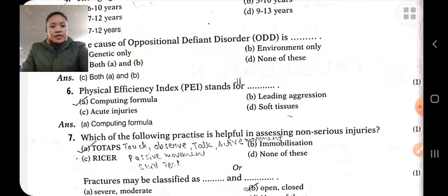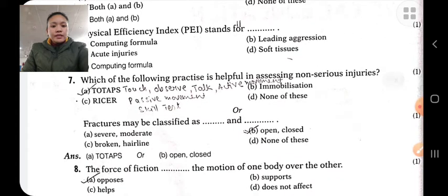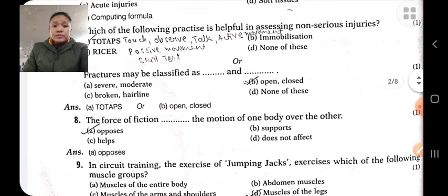Physical efficiency index stands for a computing formula. Which of the following practices is helpful in assessing non-serious injury? Non-serious injury: touch, observe, talk, active movement, passive movement, skill test.